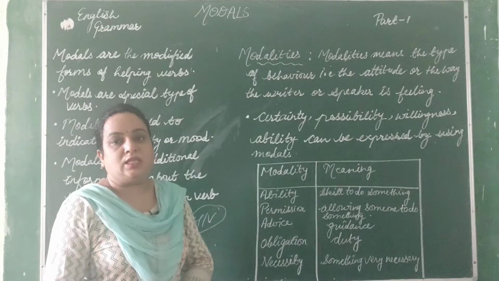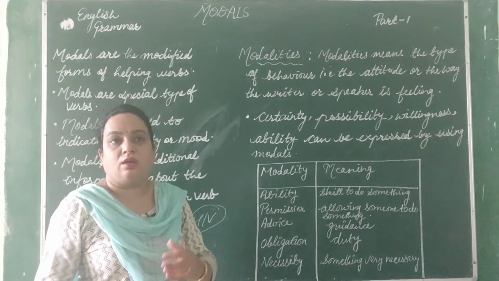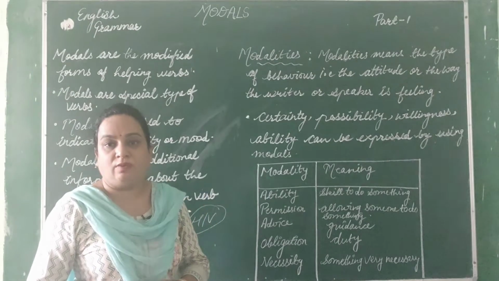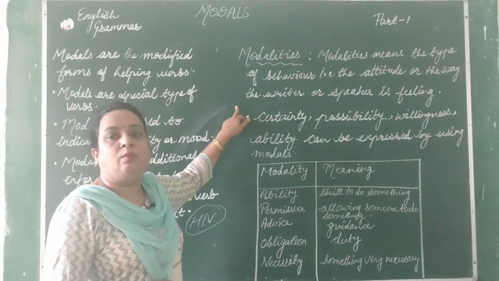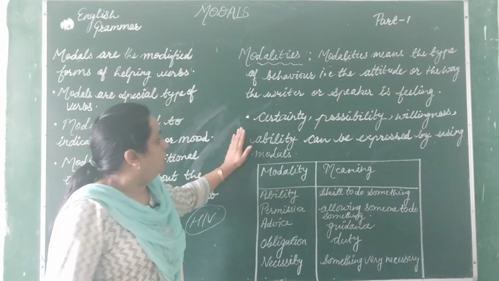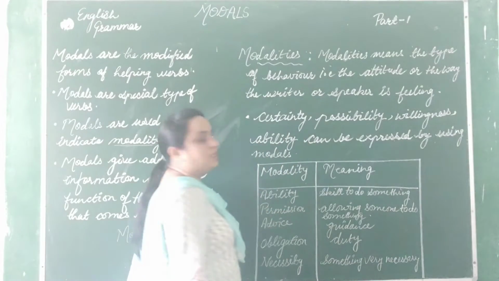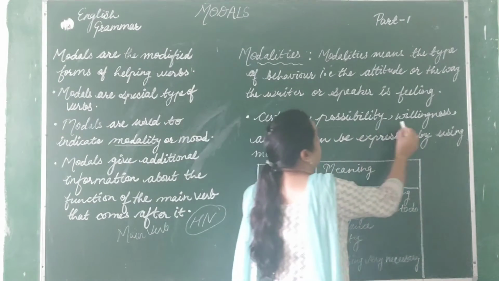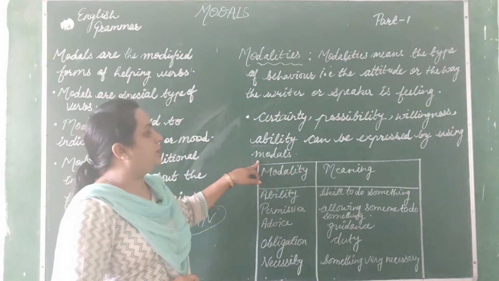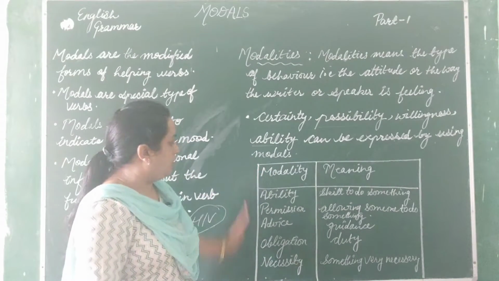It may tell that we are using the sentence to ask permission. It may happen we are telling some necessity. It may happen we are giving some suggestion or advice. So that will depend on the modality of the speaker or the writer. These are the examples, like it may be certainty, possibility, willingness, ability, right? These can be expressed by using modals. So first, the modalities we have to see here.